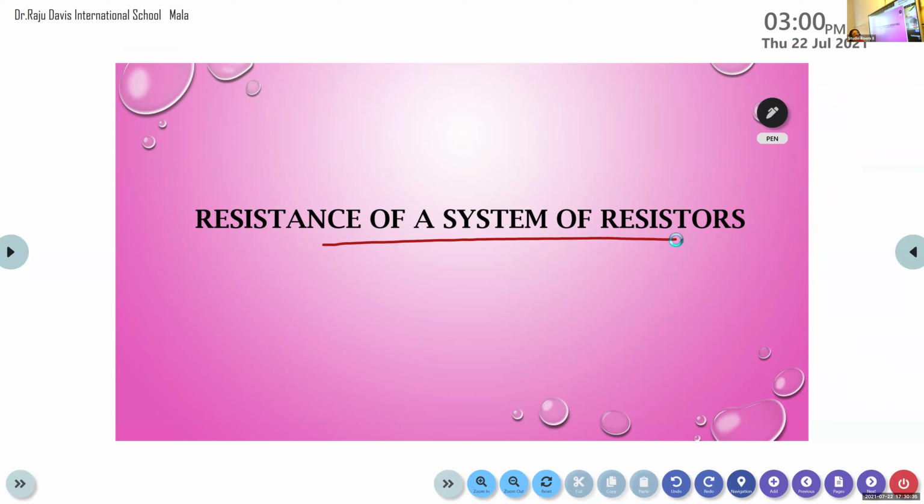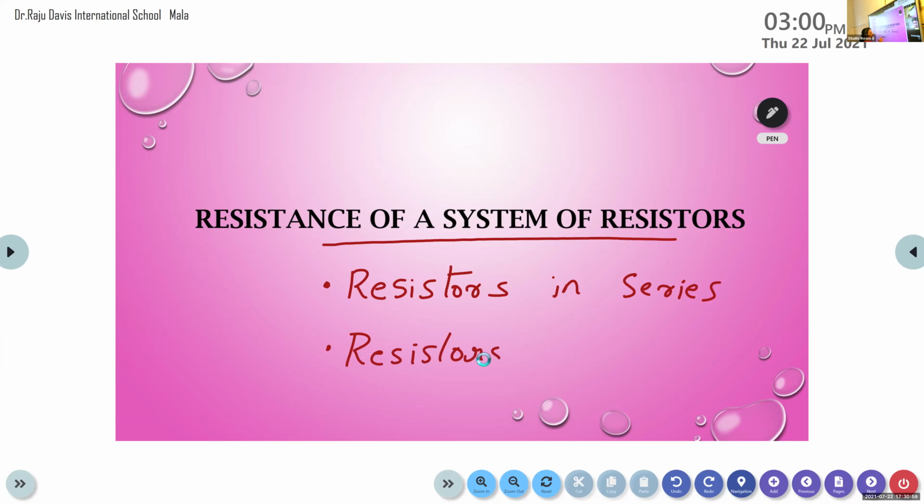Commonly there are two systems of resistors, or two methods to connect the resistors. The first one is resistors in series, and the second one is resistors in parallel. We are going to discuss the two systems of resistors one by one.